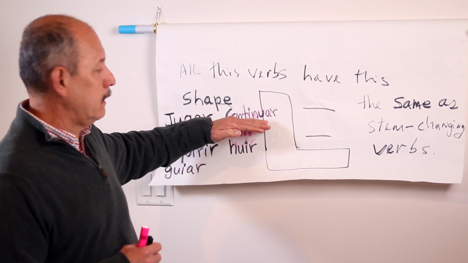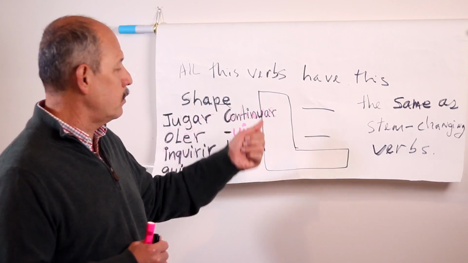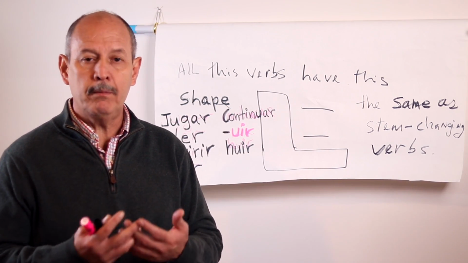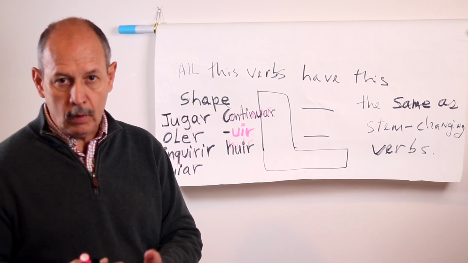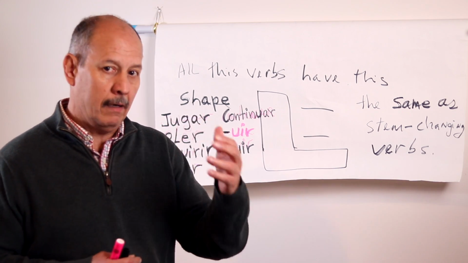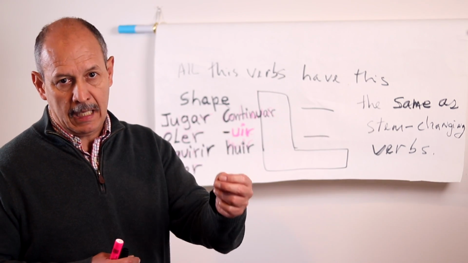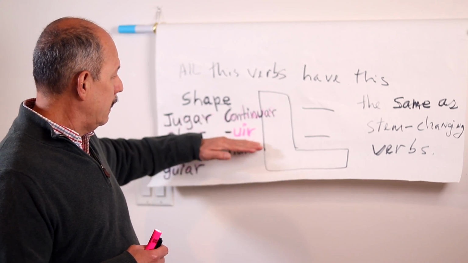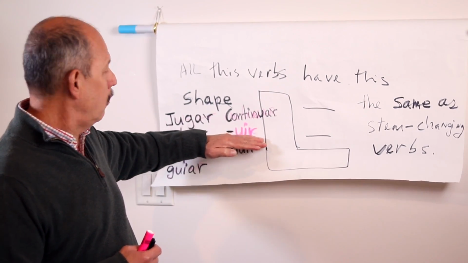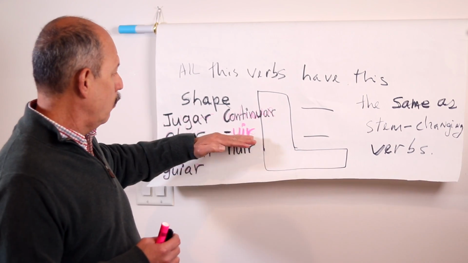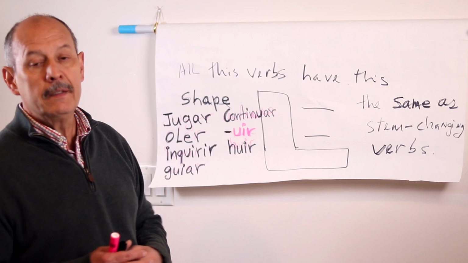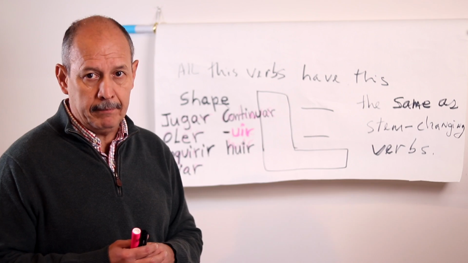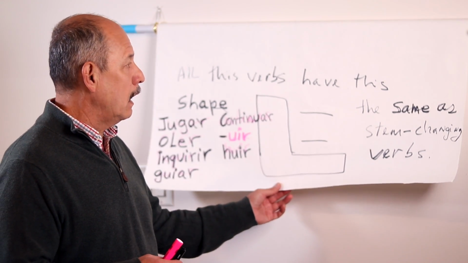Then continuar, that is probably the most difficult one to use because continuar most of the time can be used instead of the verbo estar in progressive tense situations. El profesor continúa hablando. El profesor está hablando. And then verbs ending in -uir. All the group of verbs ending in -uir, like the verbo huir, have the same kind of change in the stem. So we will go one by one and little by little.